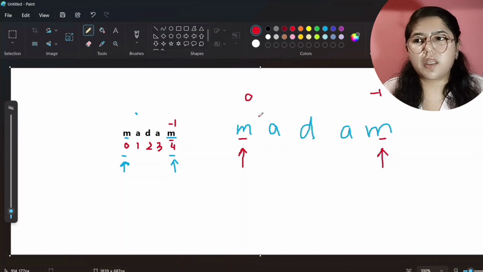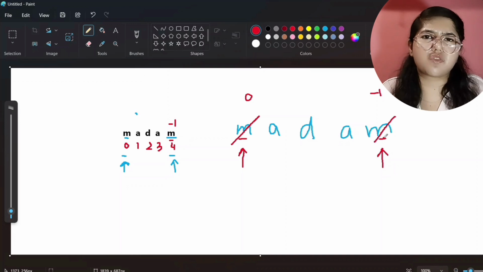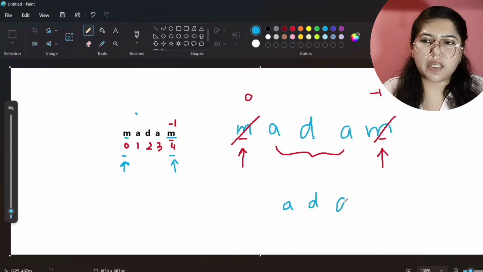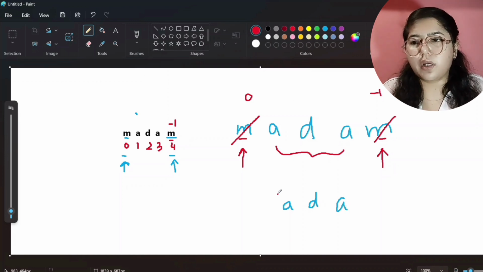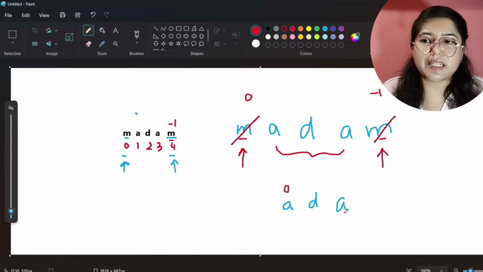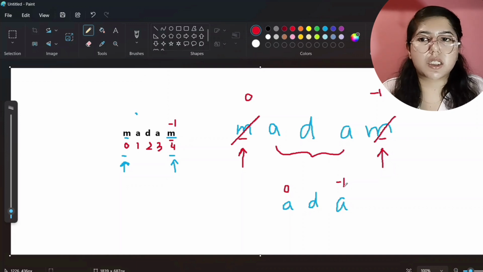So now you can remove this M because we have checked. You can remove the 0th index and you can remove the -1 index character, because we have checked. Now our string is this, because we have removed that. So M is removed, and our current string is ADA. Now this is the 0th index because we have removed M. We have checked, yes, it can be a palindrome because first and last character is same. Now we have removed first and last character, so now our string is ADA. So this is the 0th index and now this will become the -1, means the last index character, right?